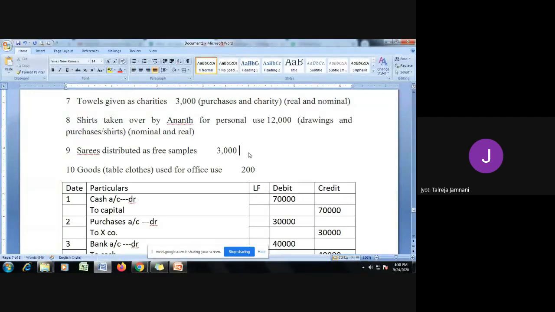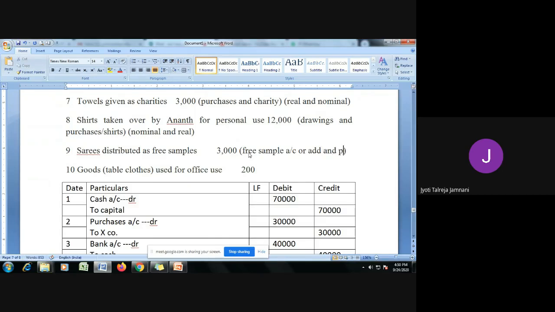Free sample rupees 1,000. Now, what is free sample? It is a part of advertisement. So advertisement is an expense. It will go to nominal account. So if you want, you can write free sample account, or you can also write advertisement account. Just write ad.